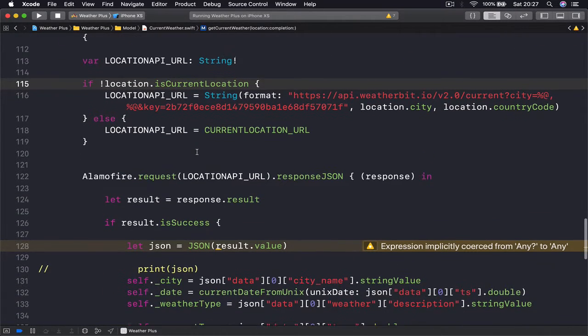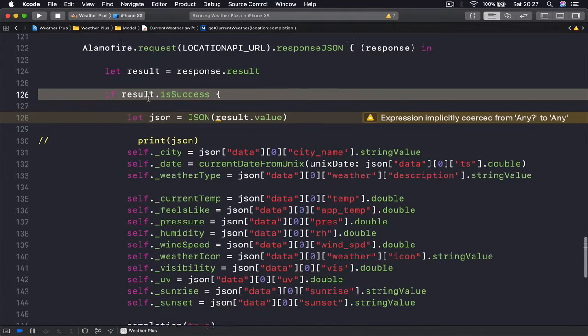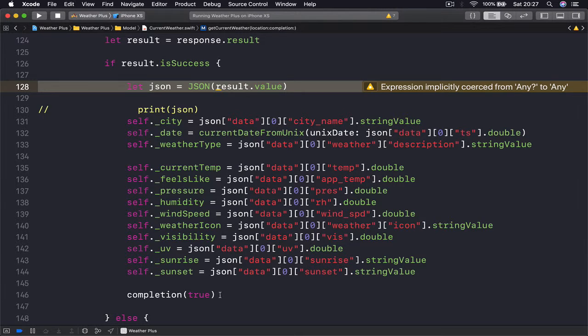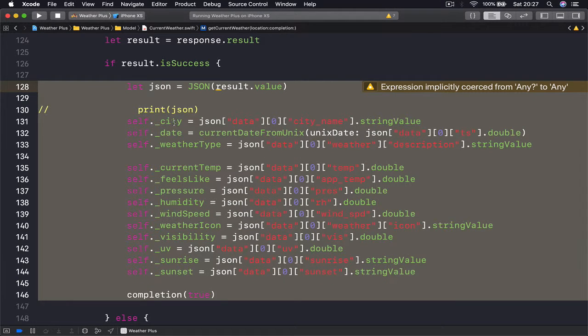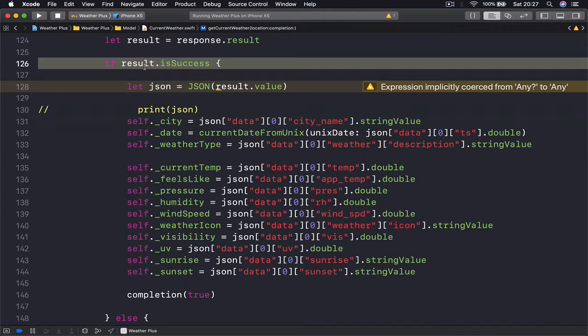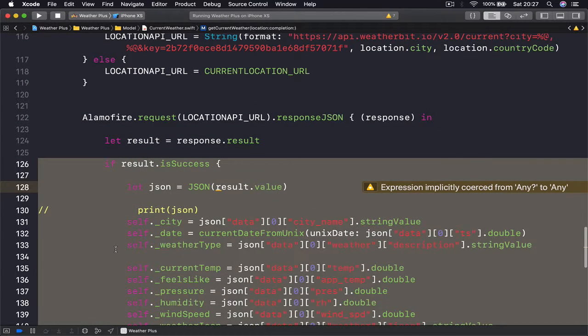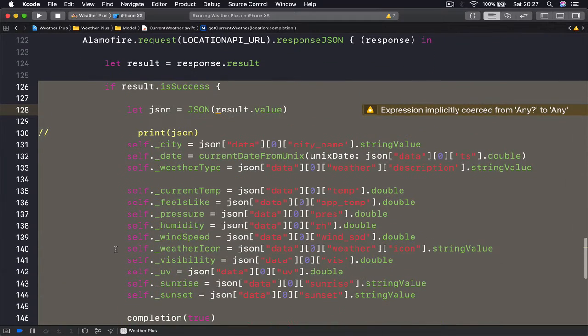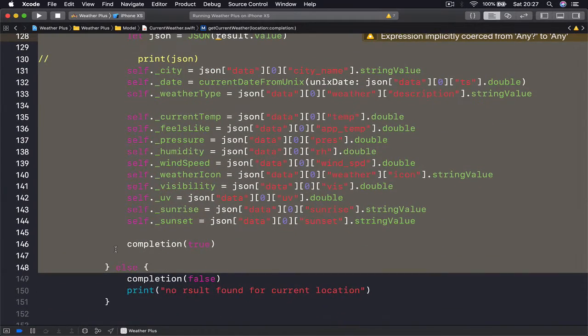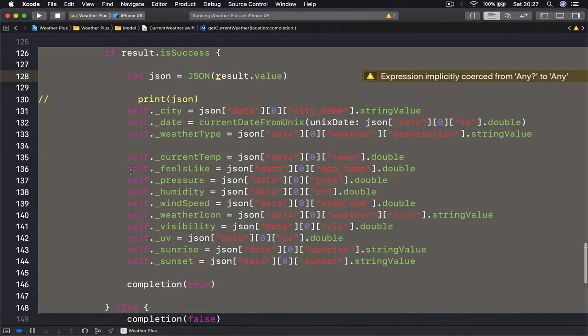So basically, we are doing one thing. When we receive our JSON data, we check if this was successful, and we set all the parameters of our city, including of our weather, including the city name. So in case there is nothing in our weather API, so we don't receive weather for this location, it means we are not setting any parameter of our current weather, including the city name.